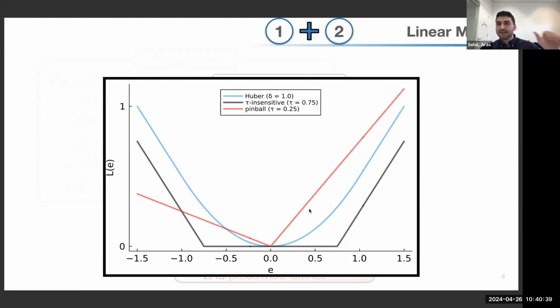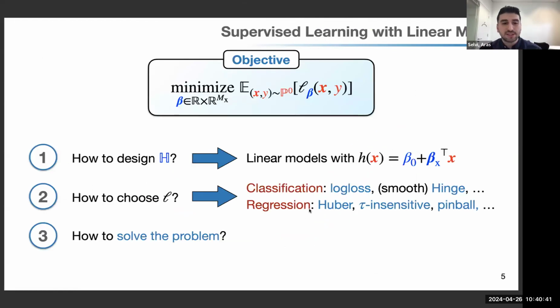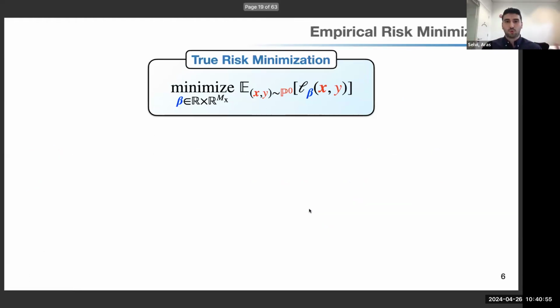But assume we fix one of these linear models as well as the loss function. Now, the question is, how do we solve this problem? And the main challenge is actually we don't know the true data generating distribution in practical settings. So if we knew the true distribution, then we would solve the problem on top. We would minimize the expected loss where expectation is taken with respect to the true distribution.